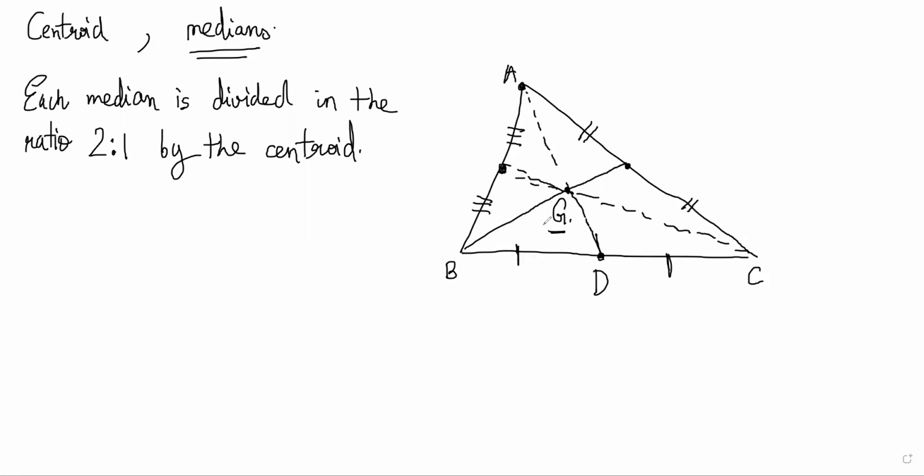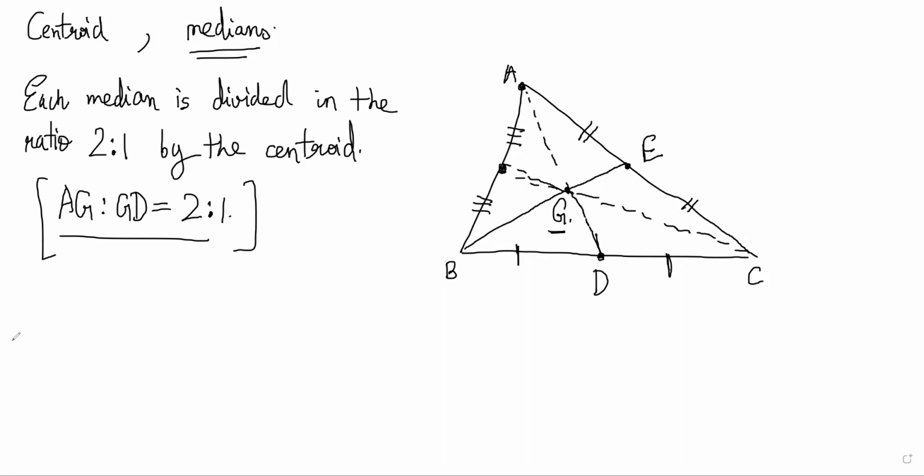So if G is the centroid, what we know is that AG is to GD is equal to 2:1. And similarly, BG is to GE is also 2:1. And similarly, CG is to GF is also 2:1.